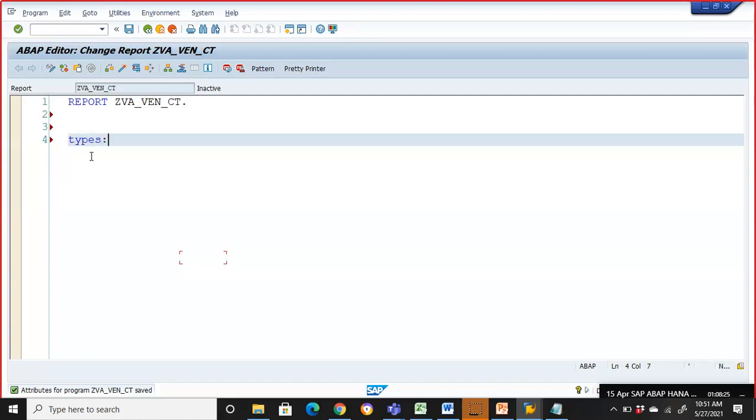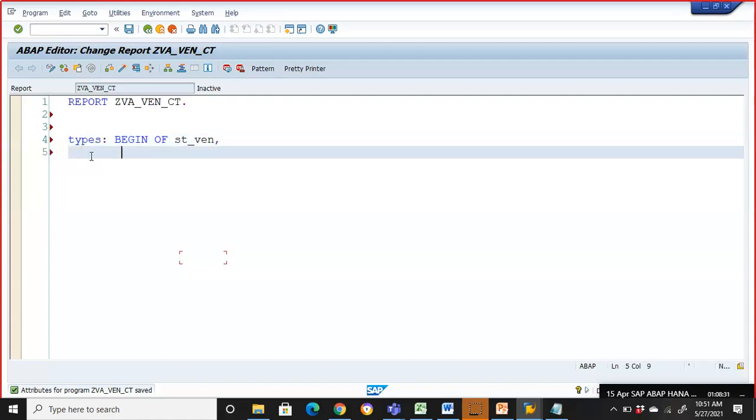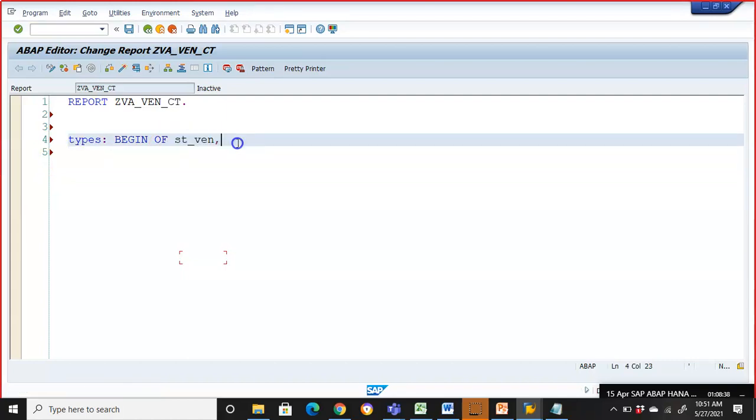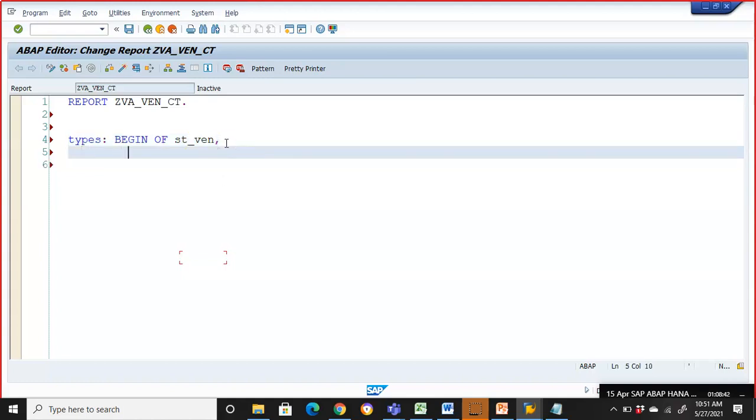Types begin of st_when. I'm giving anything, you can give anything. This st_when can be anything of your choice. I'm giving st_when so that I can easily understand. ST means structure, when VN is vendor. So for each project, we'll have some naming convention, guys. According to the naming conventions, we have to use that.